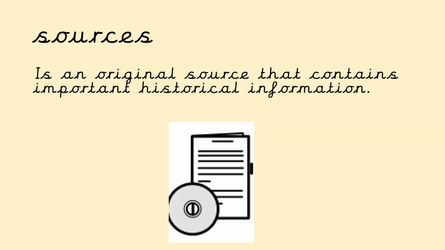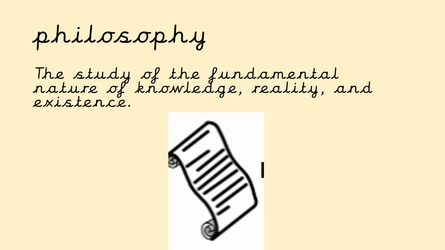And another key important historical concept of sources. So source is an original source that contains important historical information. Now, you may know we have primary and secondary sources. So primary sources would be information from the time. Secondary sources would be after the time.